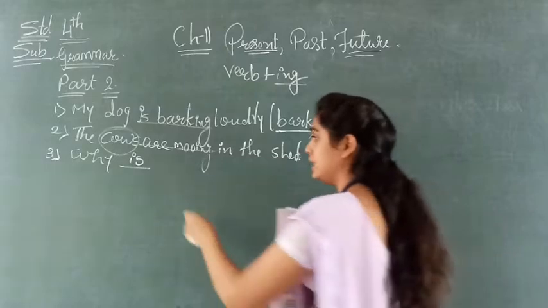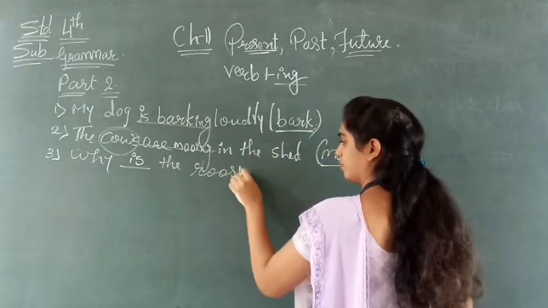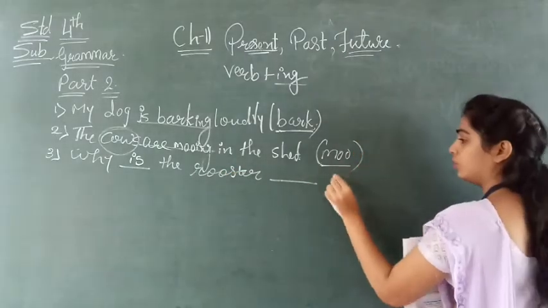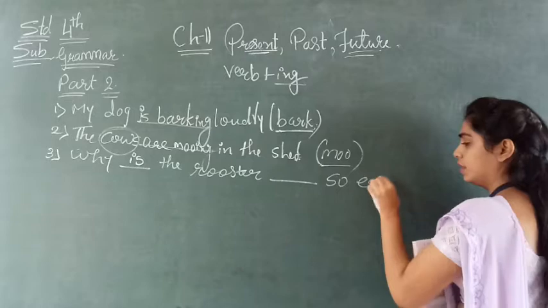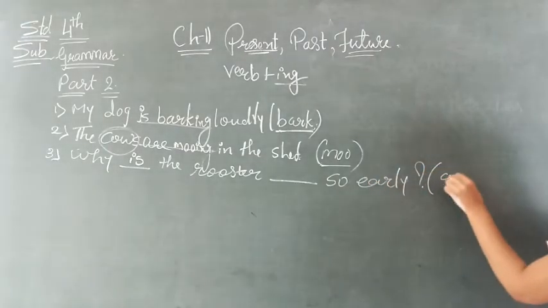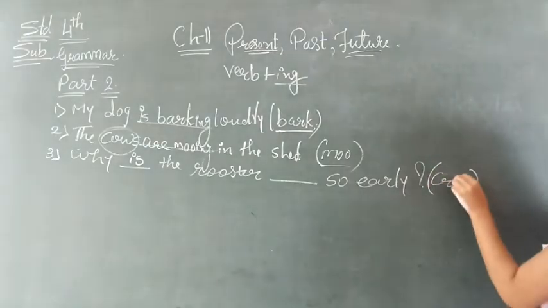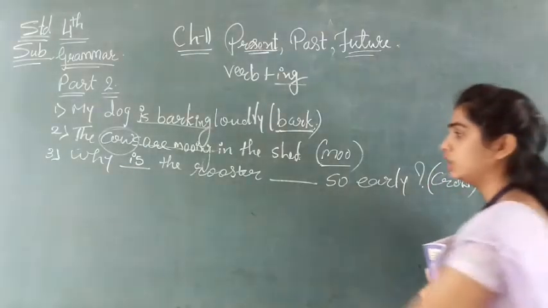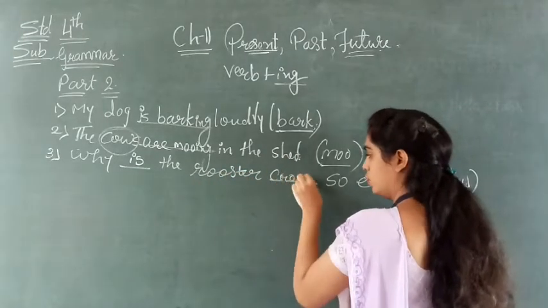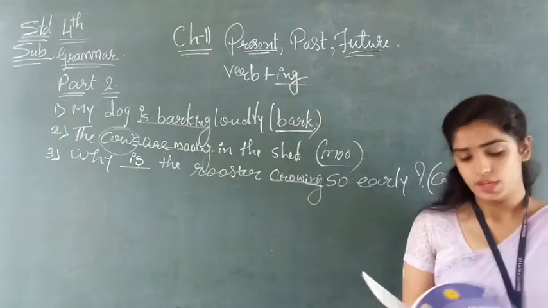So why is the rooster crowing so early? Is plus verb plus ing, crowing. Understood?